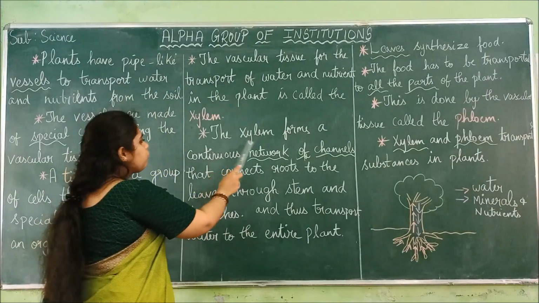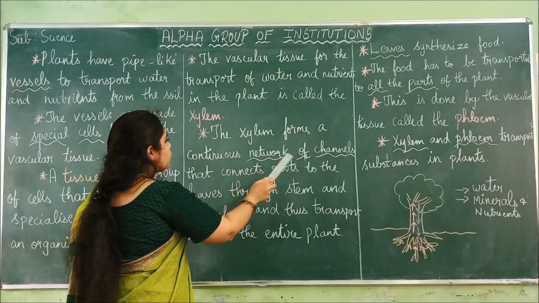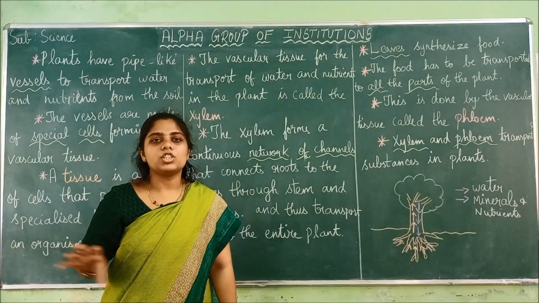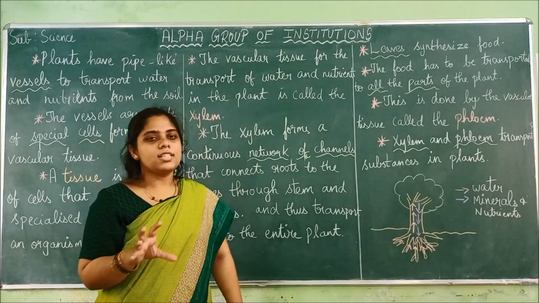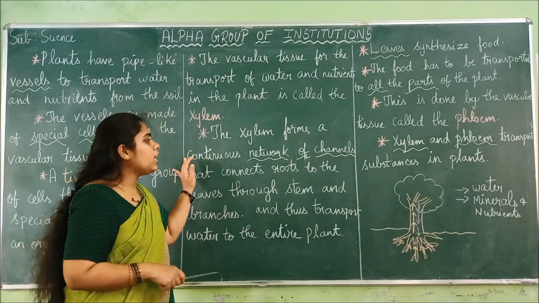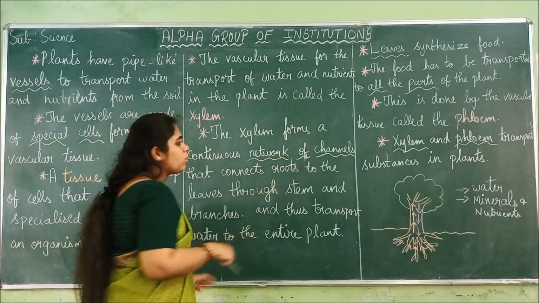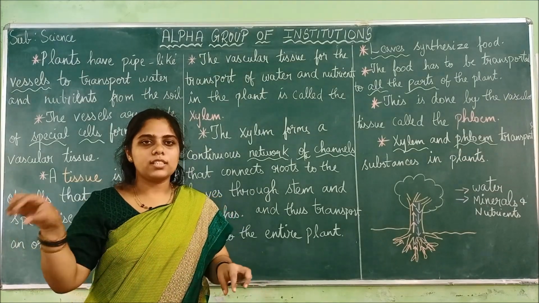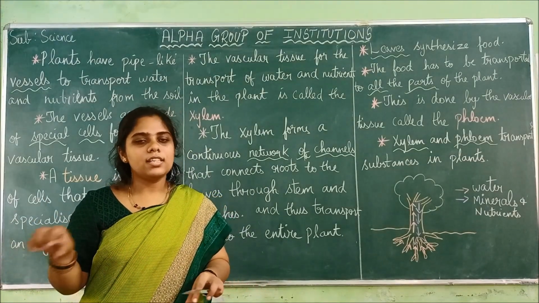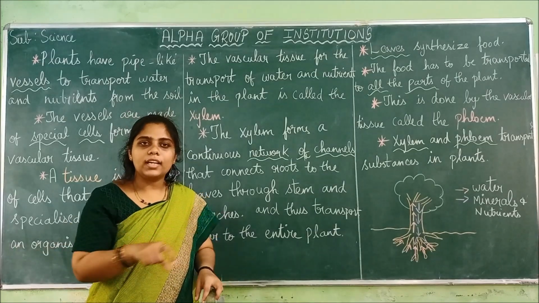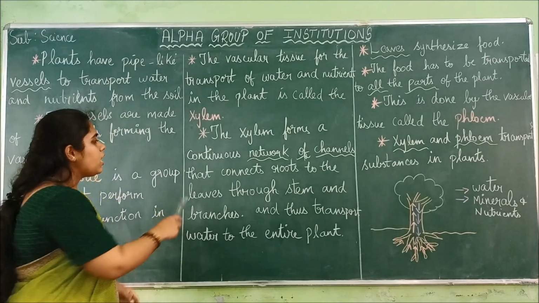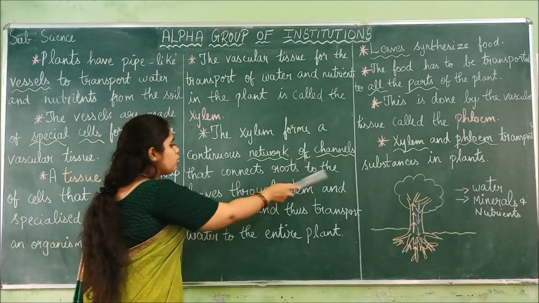Then the xylem forms a continuous network of channels. So they are telling about the structure of the xylem, how this xylem will be. It will be a continuous network of channels. Channels means pathways. So pathways are called channels. They will be continuous, tubule-like structures that connect roots to the leaves.